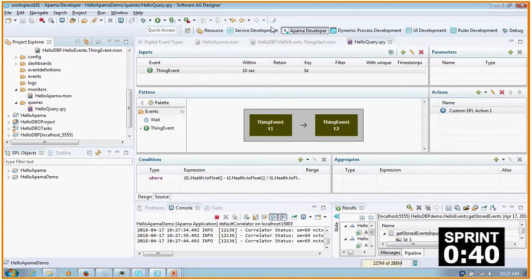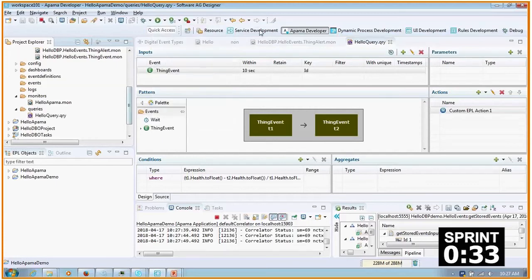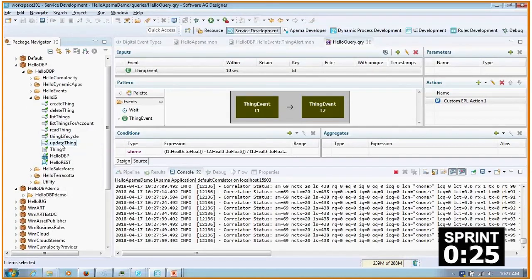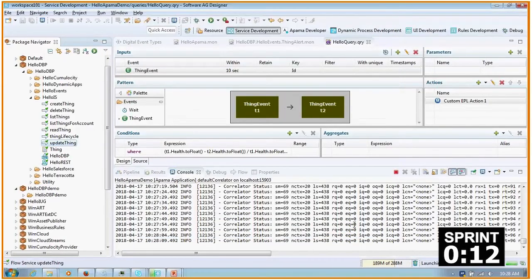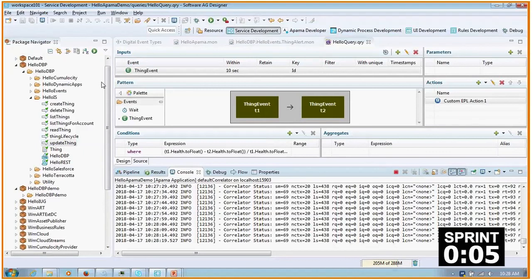I'm going to switch back to, remember that one that said send update event. Where's that one? We're going to do that from Service Designer. Okay, so under LOIS, I'm going to update thing. You remember we did that one? And do you still remember the ID of that thing? Is it 95209? Is that, or 92509? Let me switch that. Yeah. Let's look at the results. And as soon as I click it, 92509. Okay, good. And then, so let's update that thing.